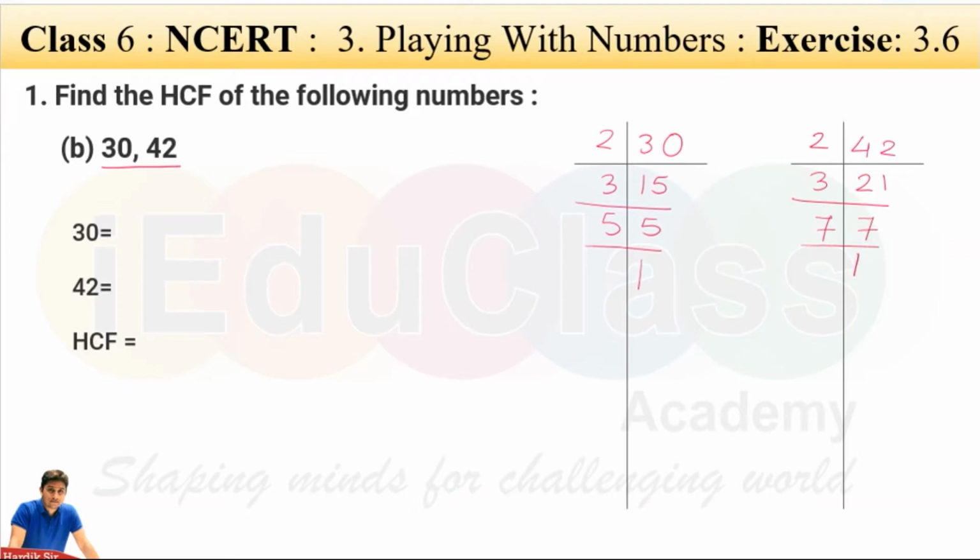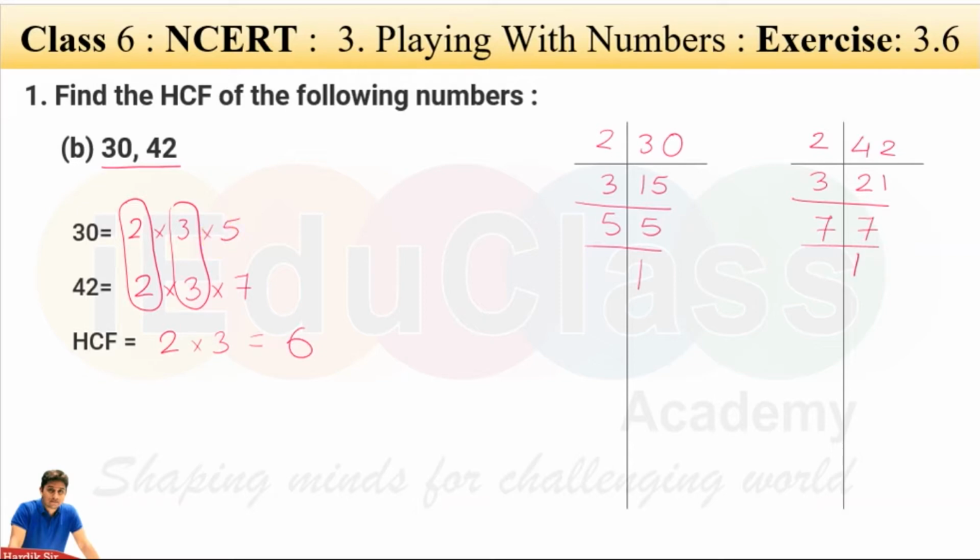Is it? Now you need to write the factors of 30 here: 2 into 3 into 5, and factors of 42: 2 into 3 into 7. So you can see clearly the 2 and 3, these both are common. So 2 into 3, again the highest common factor is 6.